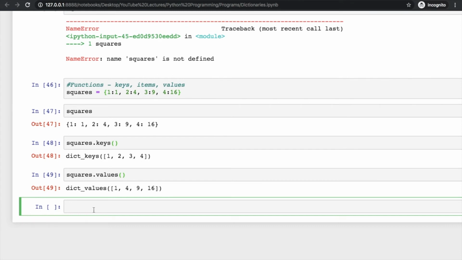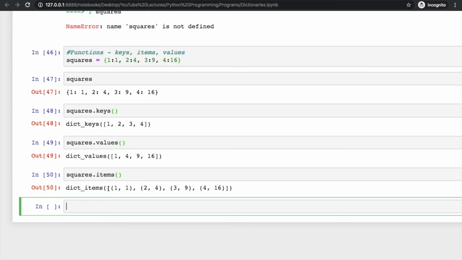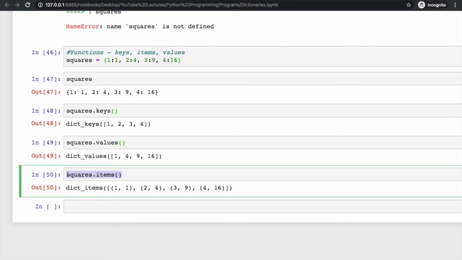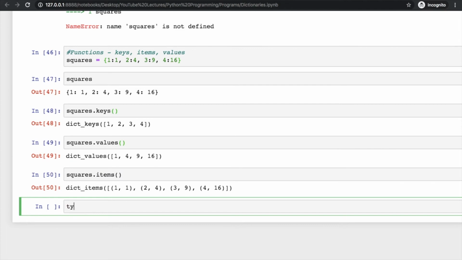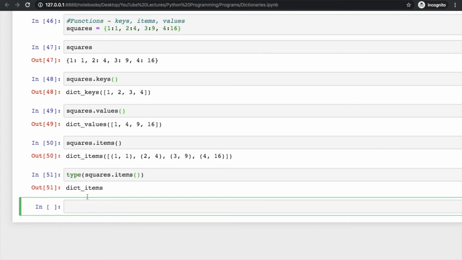And if you want to get items, items means all the keys and all the values. In that case you will get all the things, and here we have dict_items (1, 1), (2, 4), (3, 9) and (4, 16). If you want to check the type of these things, you can check, because we can iterate over these, and this is a new type, dict_items, but you can iterate over this. I will show you how you can do that, but before that I am going to show you one more important thing, and that is very important.